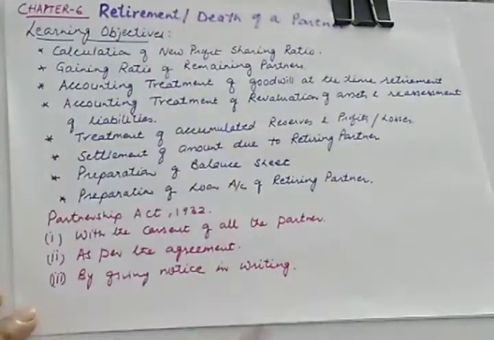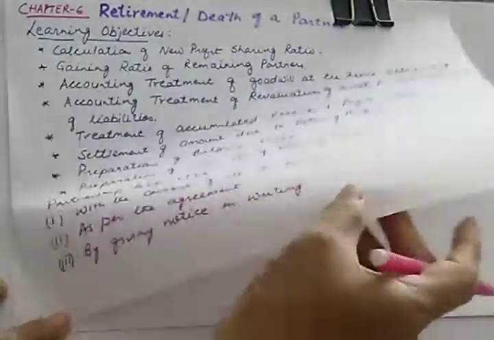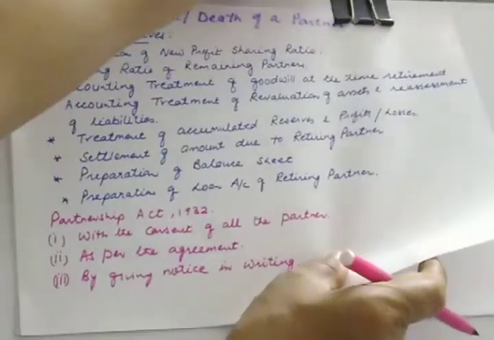So first of all, let us see how to calculate new profit sharing ratio in case of retirement of a partner. There are other theory questions also, but first of all we are taking up this particular case.